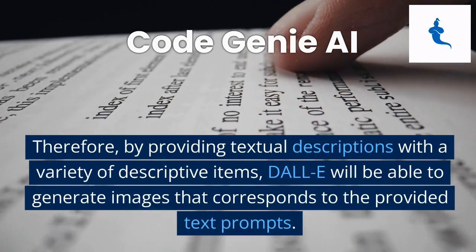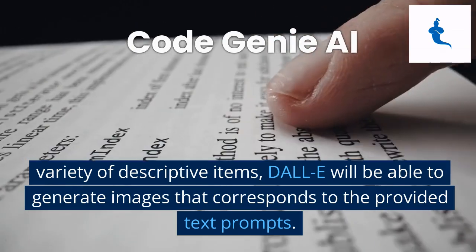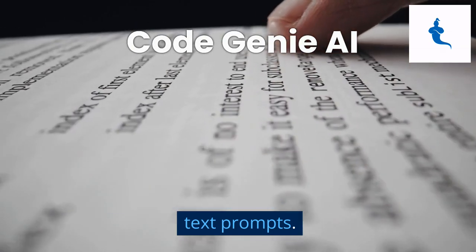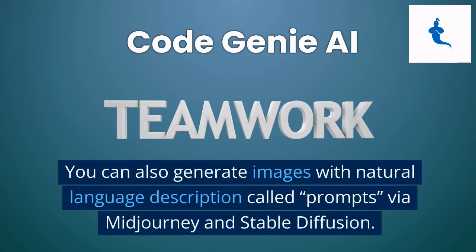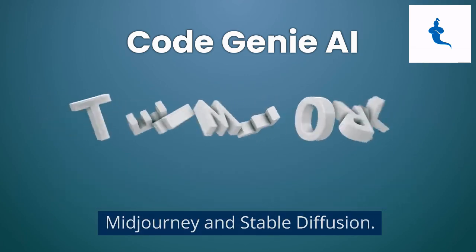Therefore, by providing textual descriptions with a variety of descriptive items, DALL-E will be able to generate images that correspond to the provided text prompts. You can also generate images with natural language descriptions called prompts via Midjourney and Stable Diffusion.